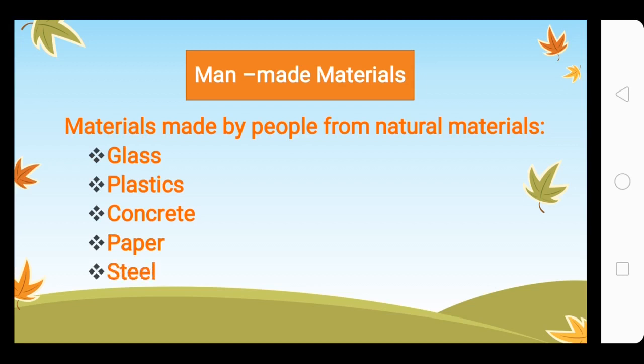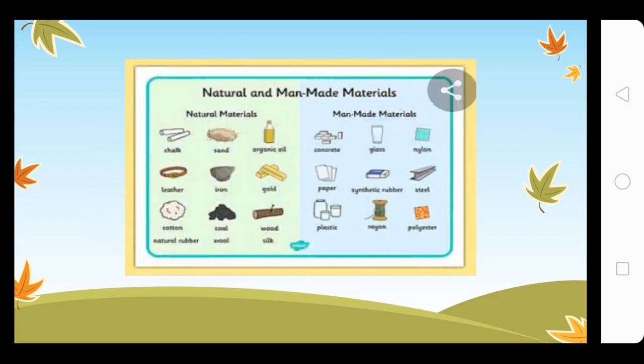Now do you know what natural material is used to make paper? The answer to this question is that wood is used to make paper. Now in this picture you can see different natural materials in this column and man-made materials in this column.